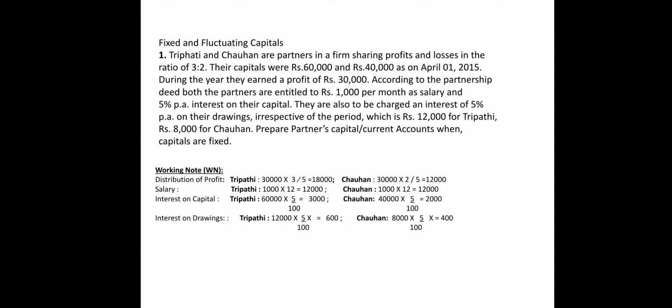You are required to prepare partners' capital and current account when the capitals are fixed. So here they have specifically mentioned that the capital is fixed. So we have to move on with the format of the fixed capital account and the current account. So this is the format.